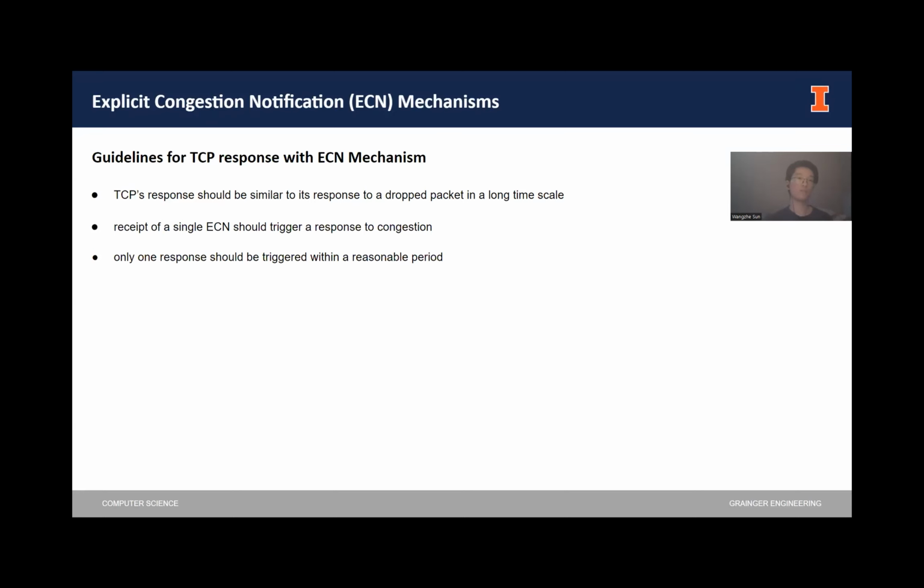And obviously, simply incorporating the ECN bits into the TCP header is not enough for the whole mechanism. So here are some general guidelines for us to modify the TCP protocols themselves in order to fully utilize the mechanism's power. Firstly, the TCP response should be similar to its response to a dropped packet on a long time scale. This means that in the long run, the effect of the ECN mechanism should be the same as the effect of packet dropping, which is to reduce the transmission rate.